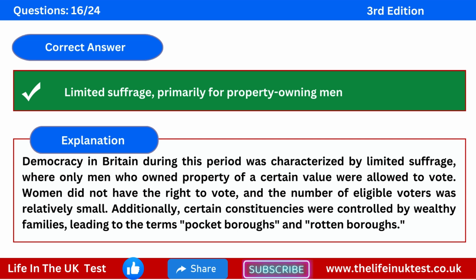The correct answer is limited suffrage, primarily for property-owning men. Explanation. Democracy in Britain during this period was characterised by limited suffrage, where only men who owned property of a certain value were allowed to vote. Women did not have the right to vote, and the number of eligible voters was relatively small. Additionally, certain constituencies were controlled by wealthy families, leading to the terms pocket boroughs and rotten boroughs.